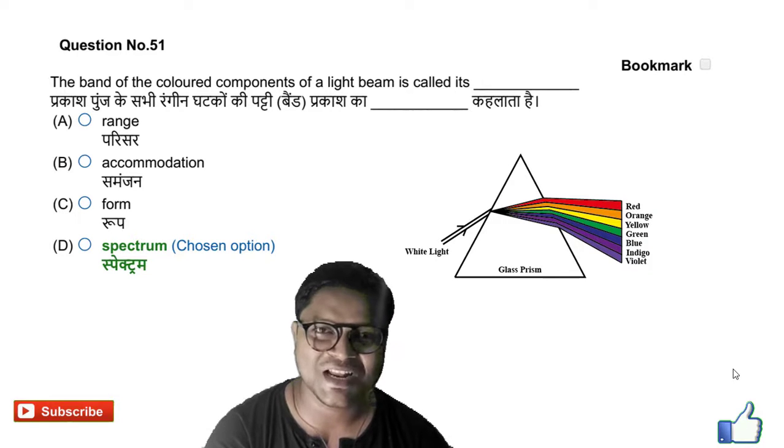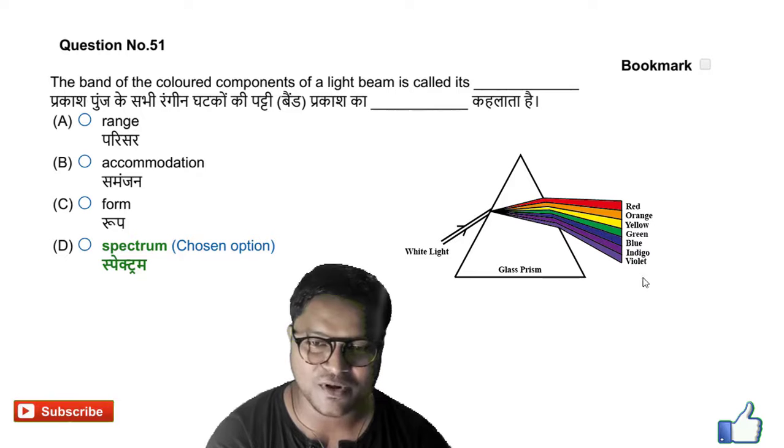Hello friends, last class we completed up to question number 50. Next we will go for question number 55. Here is the question: the band of the colored components of a light beam is called its dash. Generally the band of colored beam, these bands are called spectrums. The answer is spectrum.